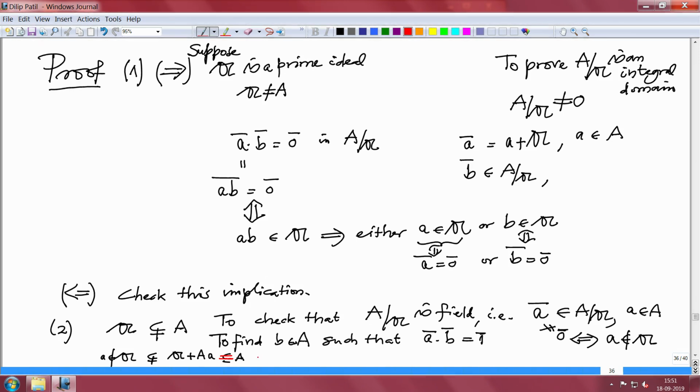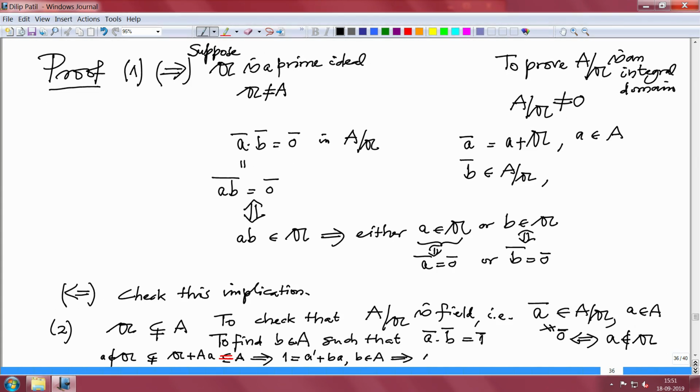That will mean that 1 is a combination of somebody in Gothic A and some multiple of this small a. So, 1 equals some A prime plus B times a for some B in A. But now when you read this equation modulo Gothic A, then what do we get?